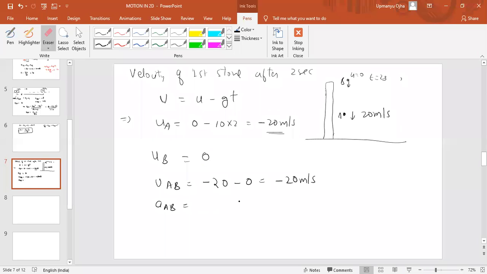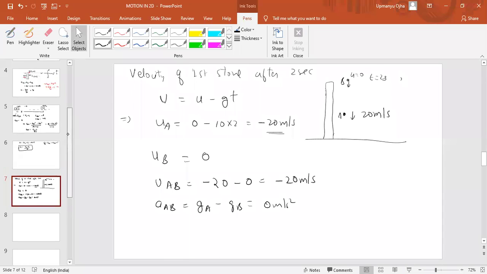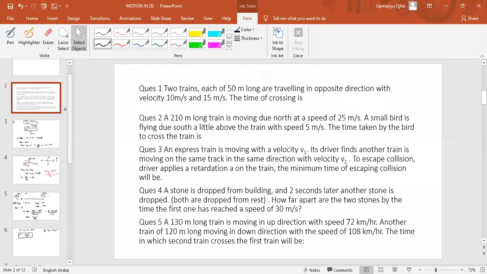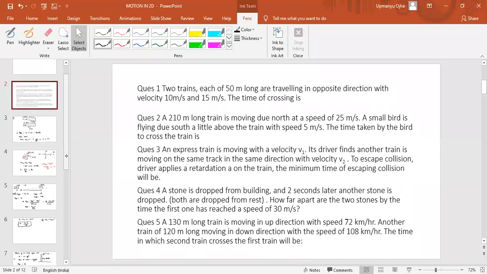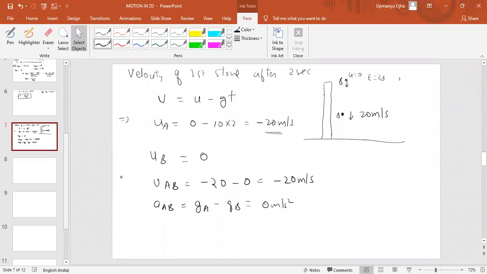Because both the stones are moving with the same acceleration, that is Ga minus Gb, so it should be 0 meter per second square. We need to find the time when the first stone has reached 30 meter per second. So when the first stone reached 30 meter per second, in that time, what was the velocity of the B stone? Can we find that?